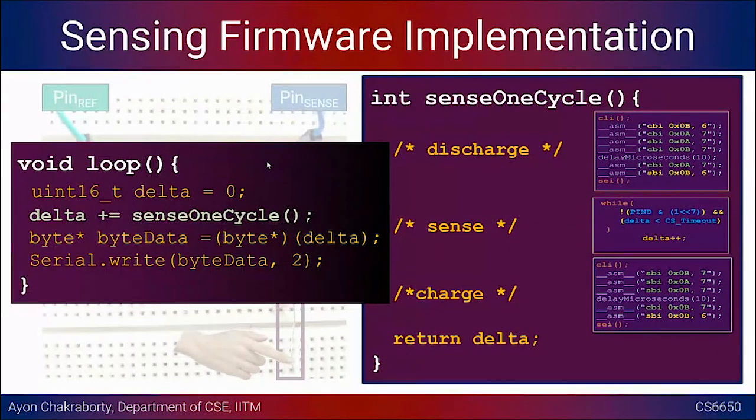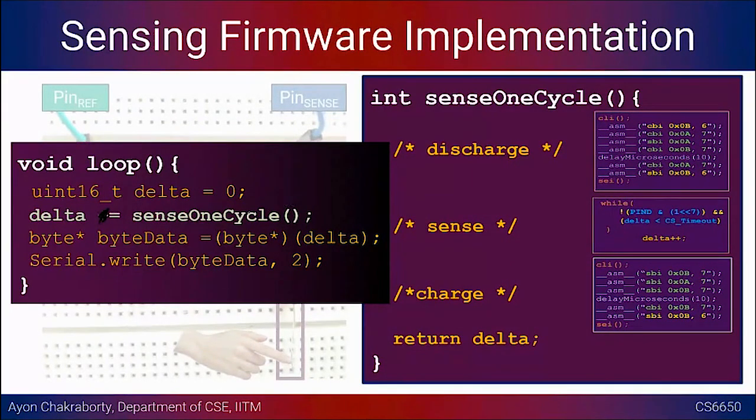Okay, and in the loop part of your code, this is a sample implementation, so this is not optimized at all, but it's just for you to understand how the entire thing works. So what I have done here is I have taken this value delta and kept on adding the value delta. You can add it several times. If you are doing it only once, I will just ignore this plus equal to. You can simply do delta is equal to sense one cycle and send this data out.